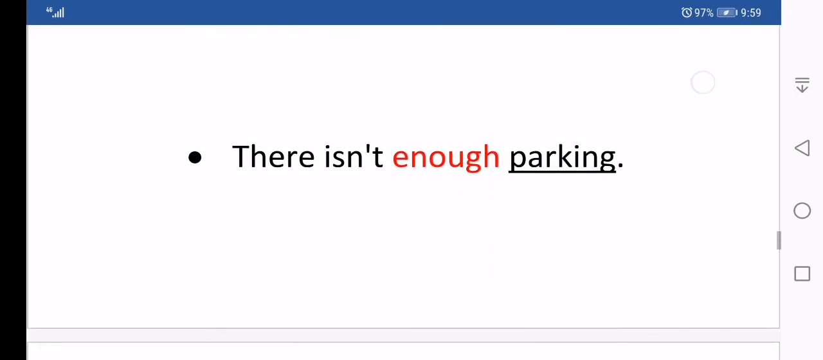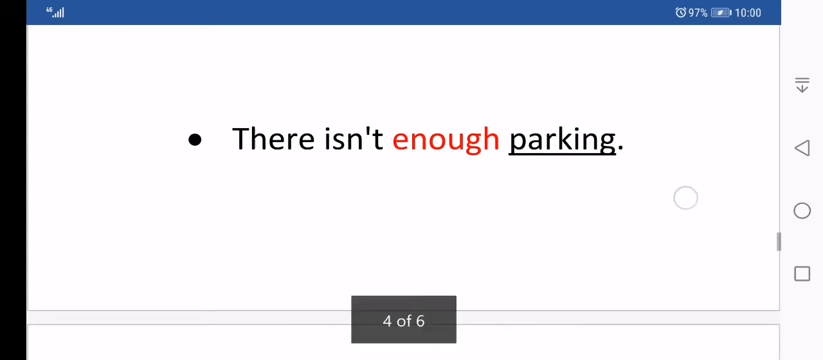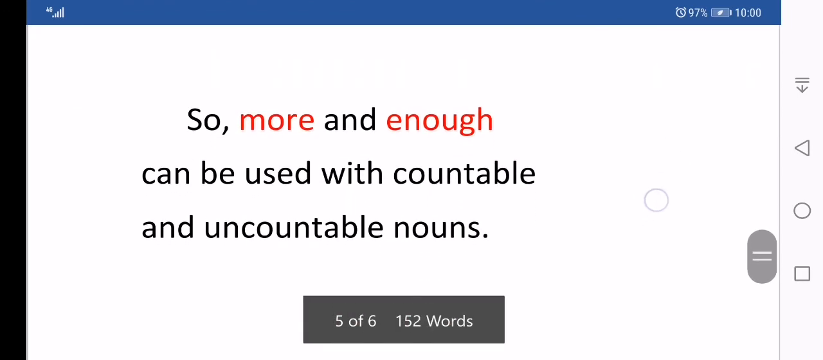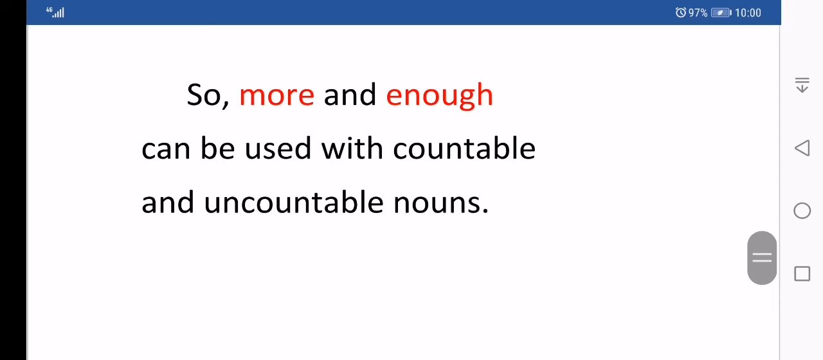The last example, there isn't enough parking. Here we have a quantifier, enough. It comes before the noun parking. Parking is uncountable, so it takes a singular verb, is. There isn't enough parking, so isn't is a singular verb in the negative. So, as you have seen, more and enough can be used with countable and uncountable nouns.